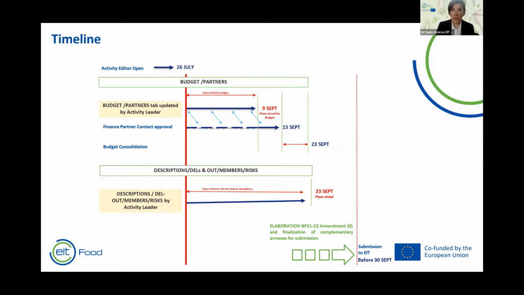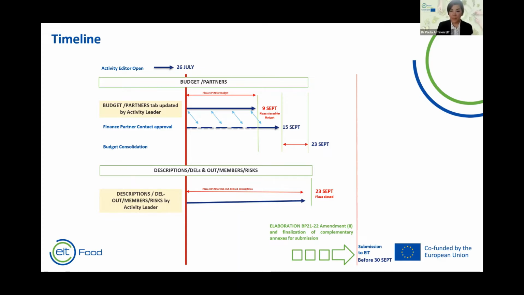If we go back to the budget amendment, after the final submission on the 9th of September, the finance contact of that partner will have to approve or request more information on the modifications or amendments performed. That period goes from the 9th of September to the 15th of September.